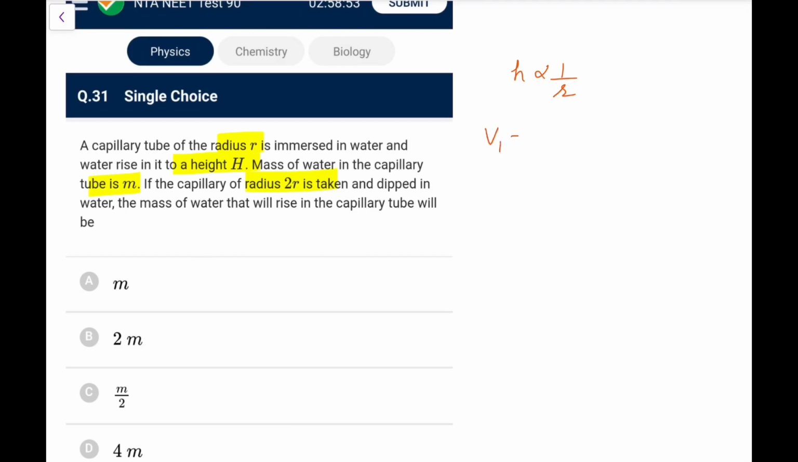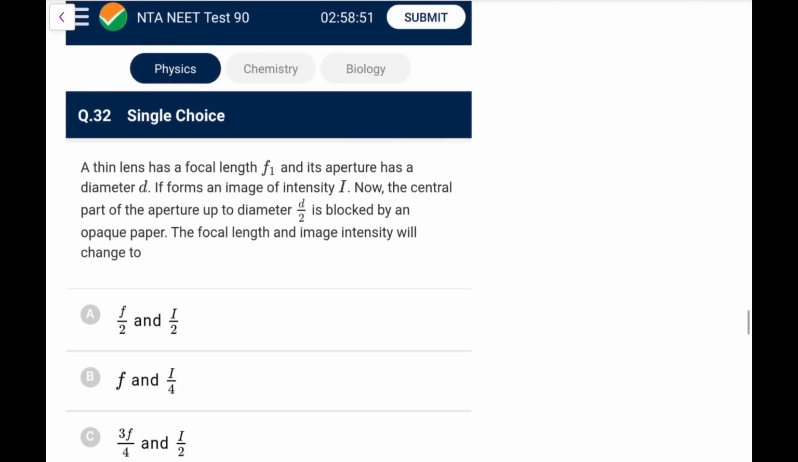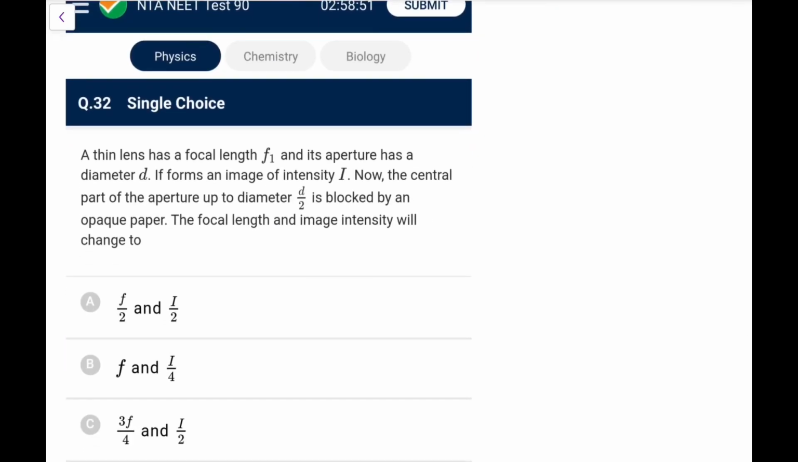In the first case, the volume risen up is pi r square into h. In the second, it would be pi into (2r) square into h by 2, which is 2 pi r square h. That means double the volume has risen up, therefore the mass will be doubled. But remember one thing: the potential energy will still remain the same, because here the mass is doubled but the height is half, so the mgh product remains the same. That is also one of the questions usually asked in exams.